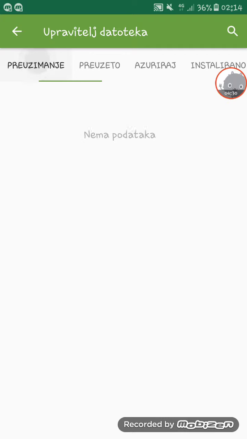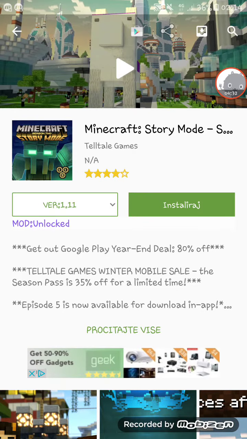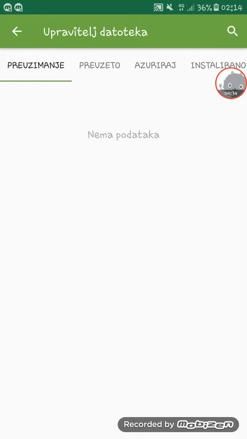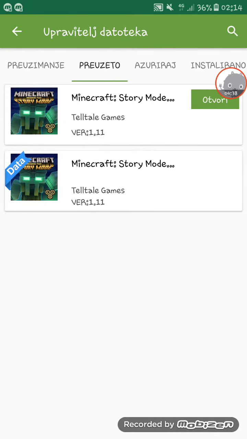So when you click install and go there to the installing tab, you will first get Minecraft Story Mode Season 2, but not the data. Data you need to wait longer to install. So this is first Minecraft Story Mode Season 2. There is the blue text data. It will install fast.